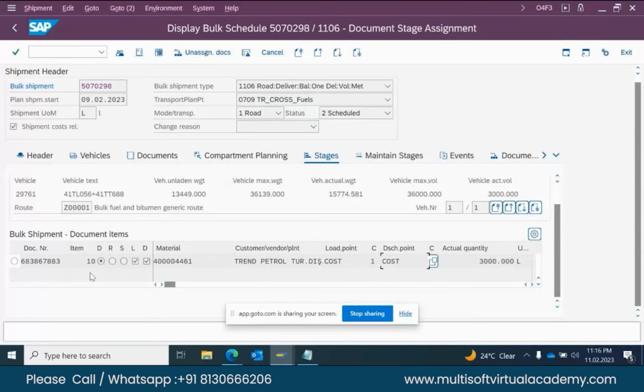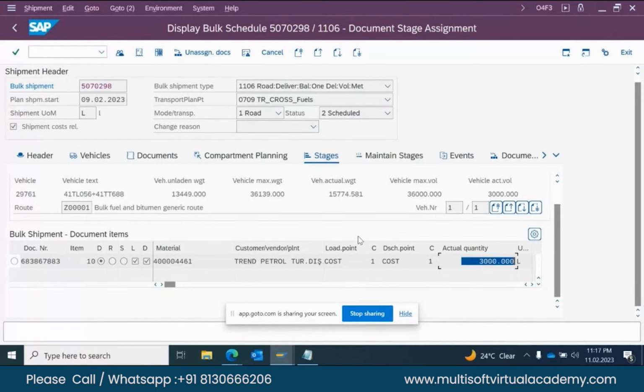Stages refers to the stage at which our product is. Here it is loading and delivery confirmation. Here it indicates an outbound delivery. Here it indicates reservation, shipping notification. You can see the route master, vehicle details, all the details. D means delivery, R means reserved, S means shipping notification, L means loading indicator, shipment item loading indicator, and this is the discharge indicator.